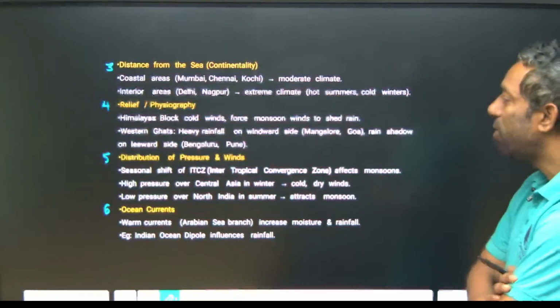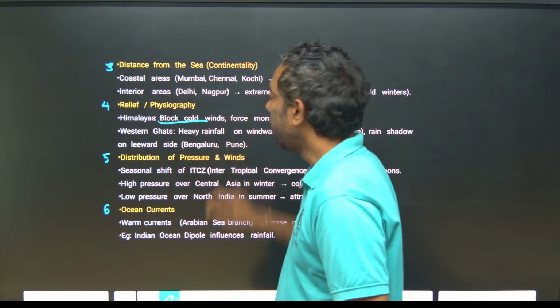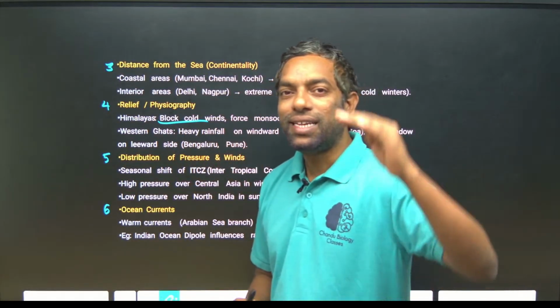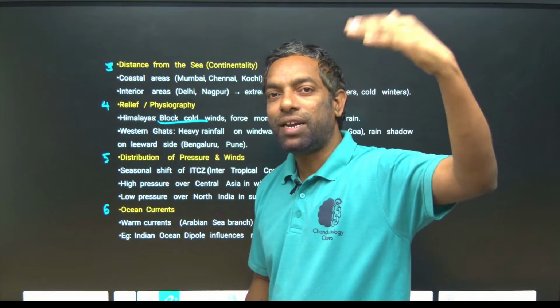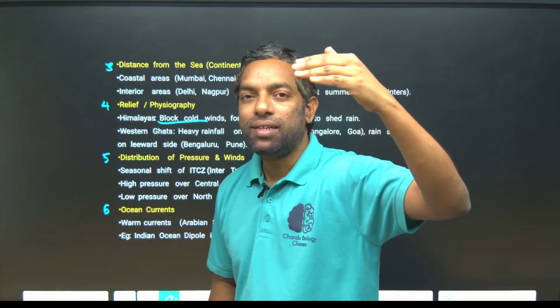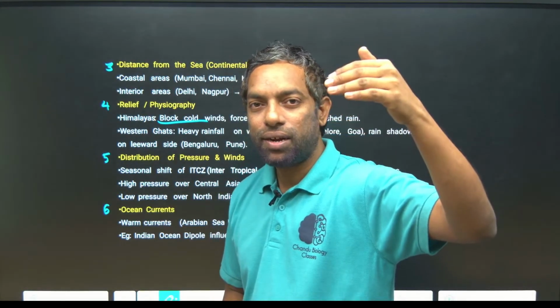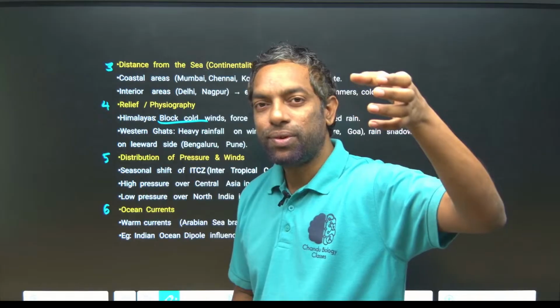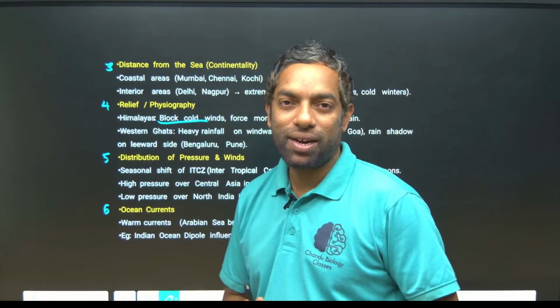Himalayas block cold winds. After the Himalayas there is a northern area, Siberia and Russia, with snow areas, the polar region.